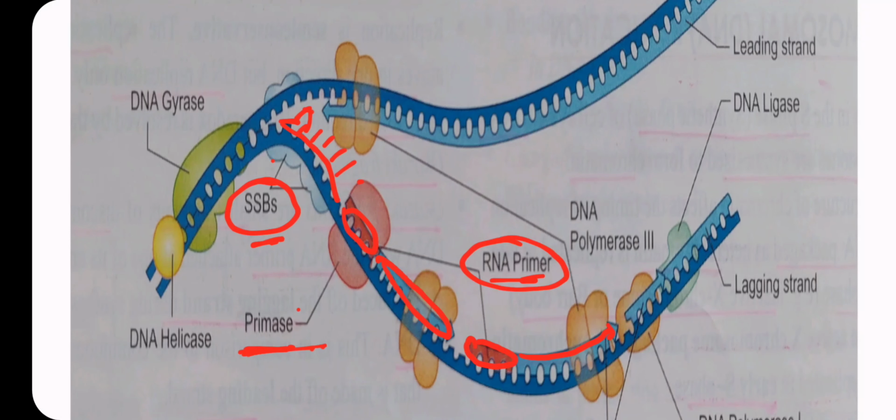Primase, you know that primase builds the RNA primer on which DNA polymerase works so that replication can initiate. And DNA polymerase third creates a complementary DNA strand and adds nucleotides in the 3' direction.